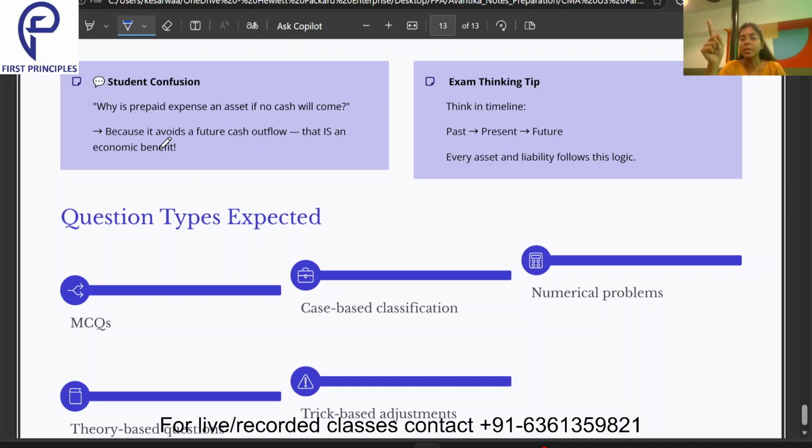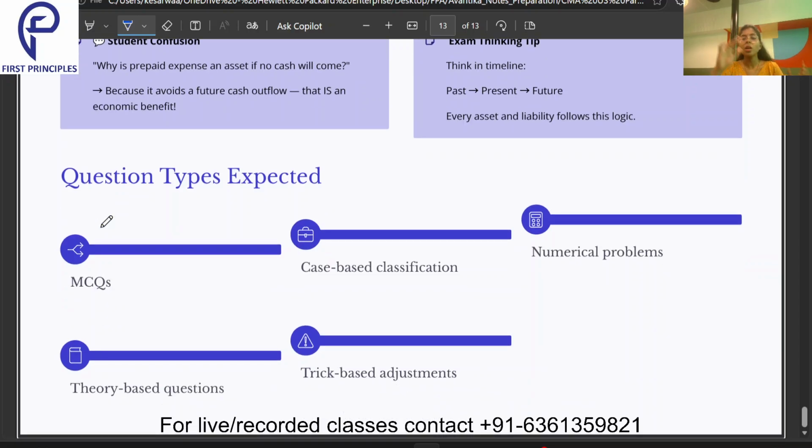Then one exam thinking tip: for every asset and liability, think past, present and future. I gave you the iPhone example. If you have forgotten, revise that again, rewind this particular chapter and watch this recording again. And these are the types of questions that you can expect in this chapter. Obviously all will be MCQ based, and also scenario based. So yeah, that's all for the balance sheet.